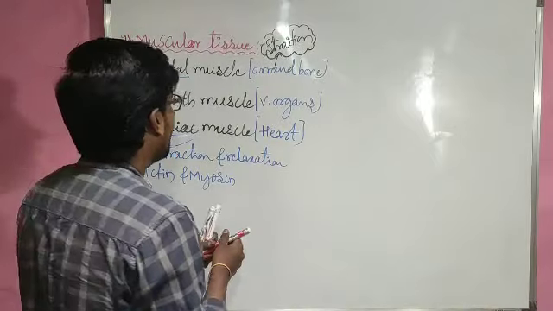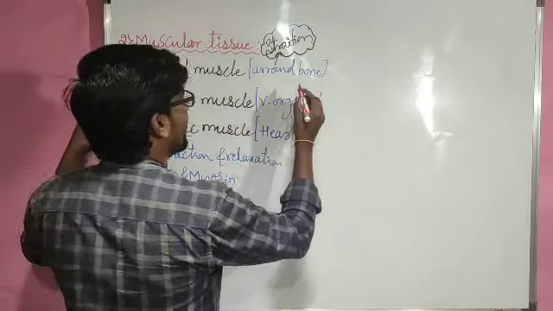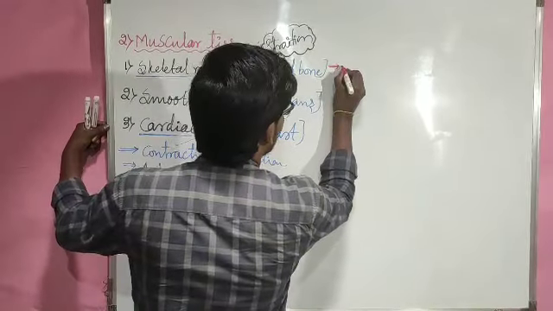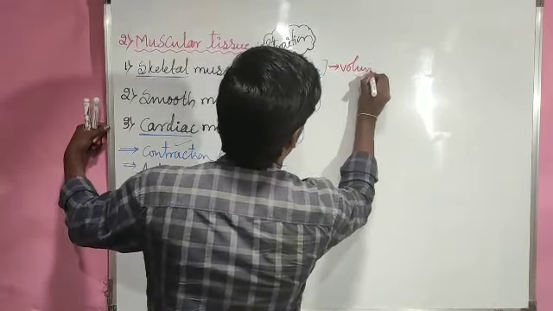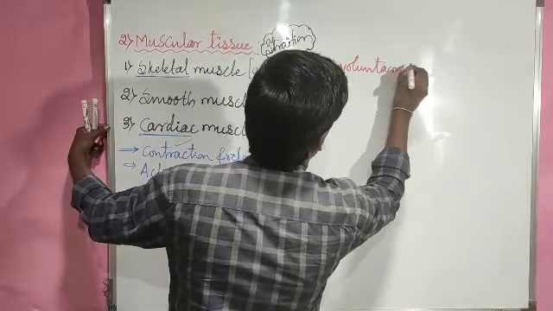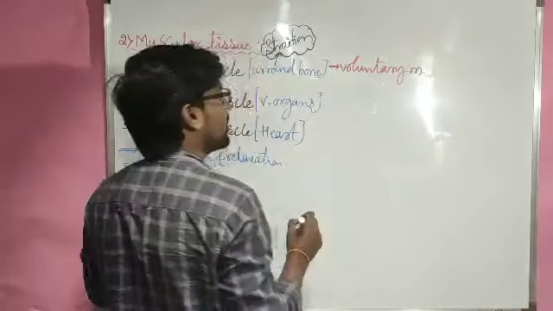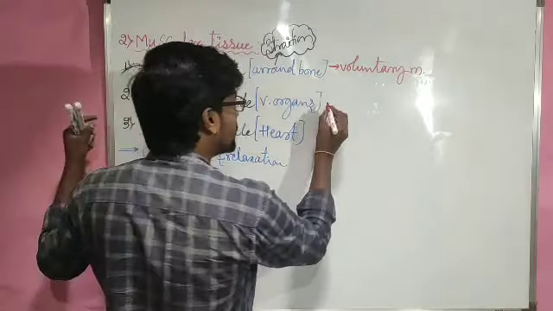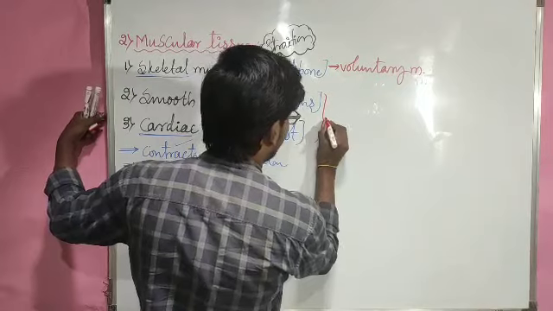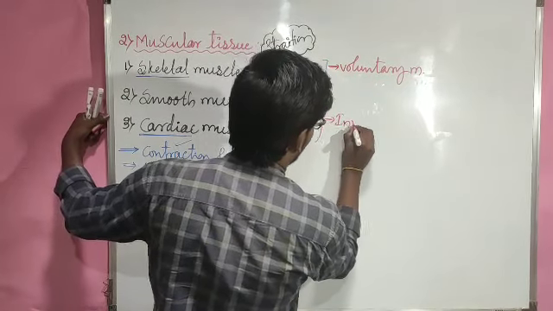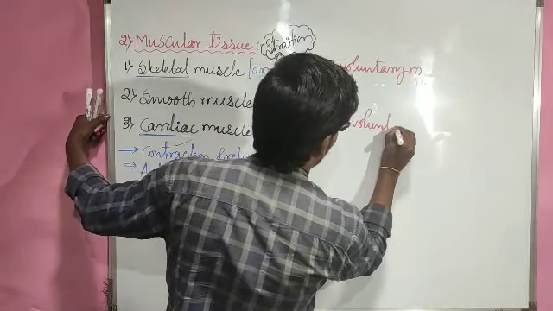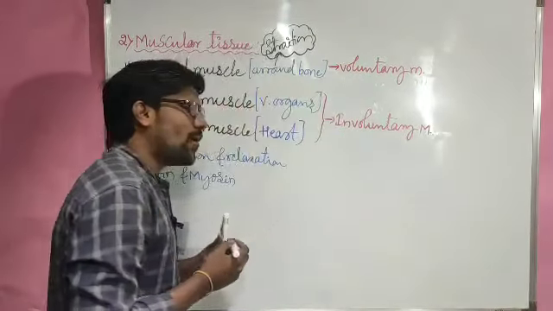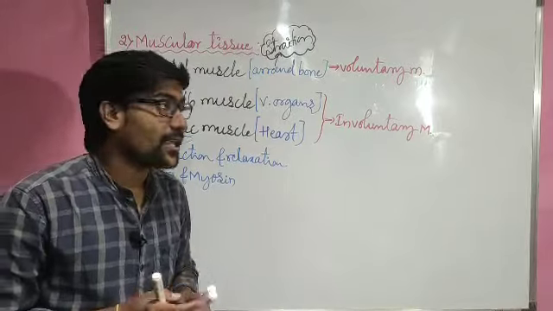And here, skeletal muscle, if you consider the first one, is voluntary muscle. Very interesting thing: skeletal muscles are voluntary and these two muscles are involuntary. What does voluntary and involuntary indicate?